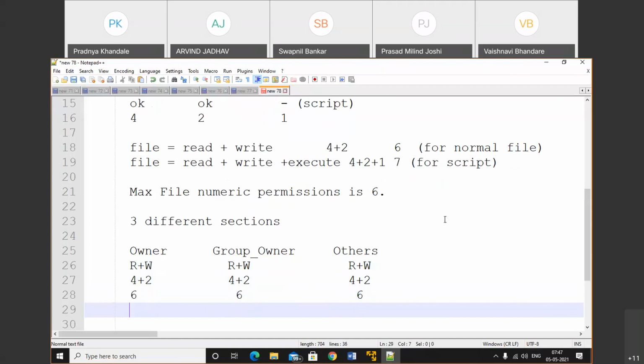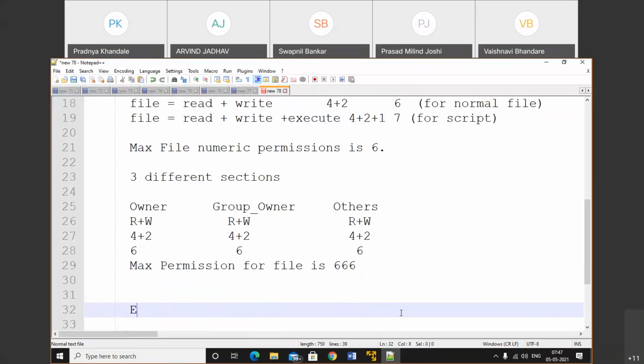Here also 6. That means the max permission for a file is 666. The first permission is for the owner, the second permission is for the group owner, and the third one is for others.